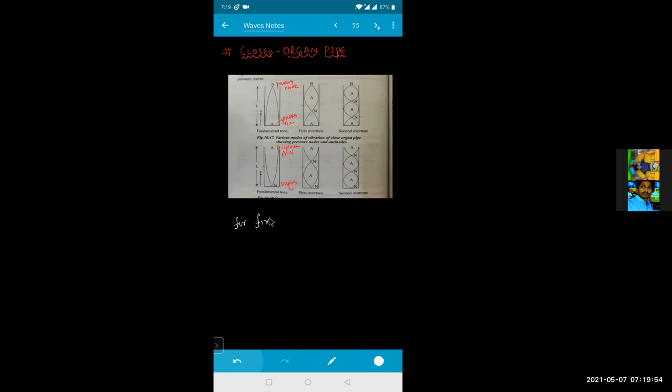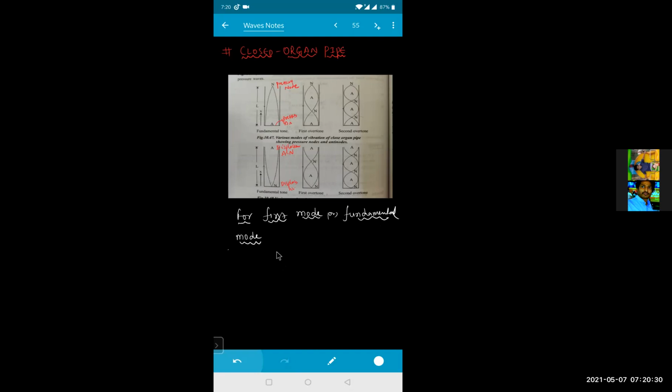For the first mode, or we can say fundamental tone, or fundamental mode, what will be this length L?